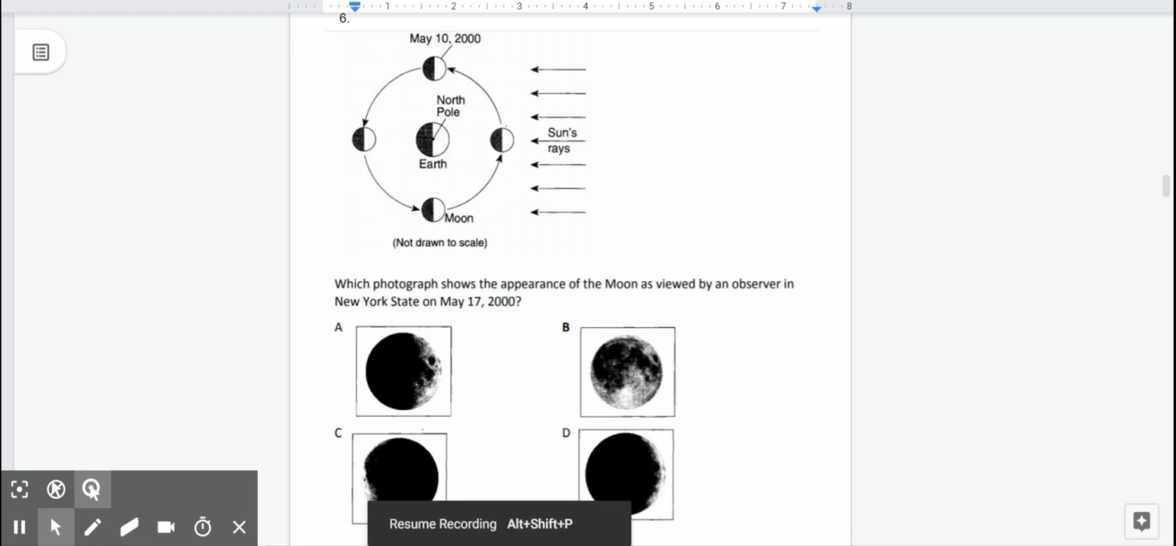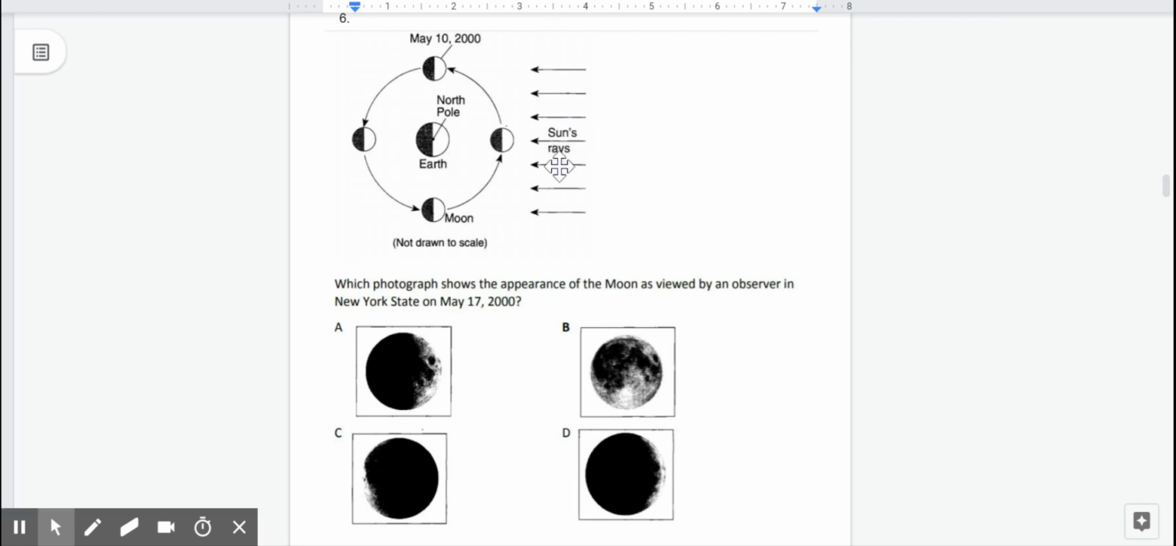Number 6. The diagram shows the Sun's rays, the Earth with the North Pole, May 10th, 2000, and the Moon. Which photograph shows an appearance of the Moon as viewed by an observer in the New York State on May 17th, 2000? Letter A, B, C, or D?